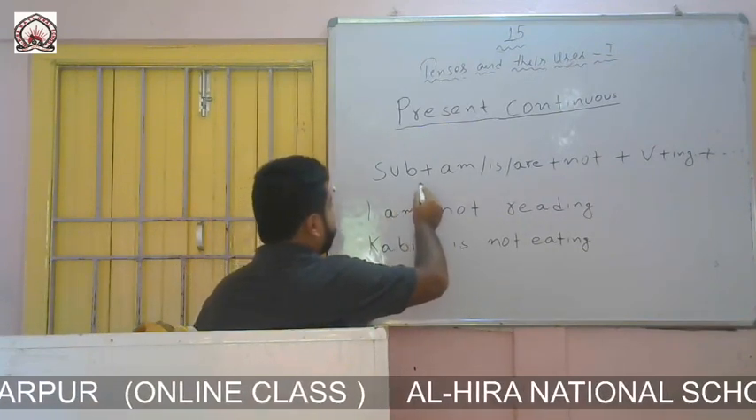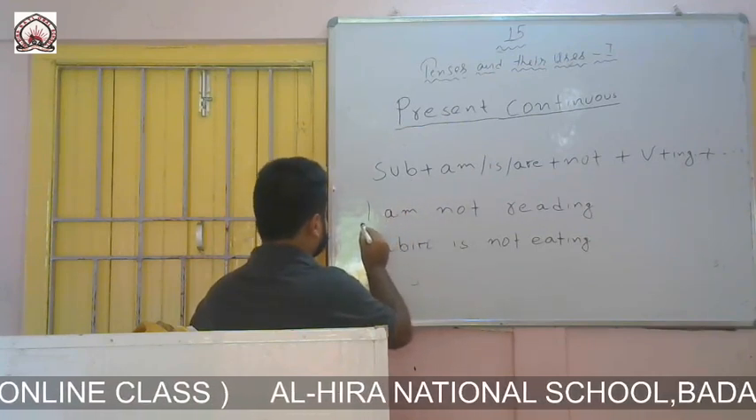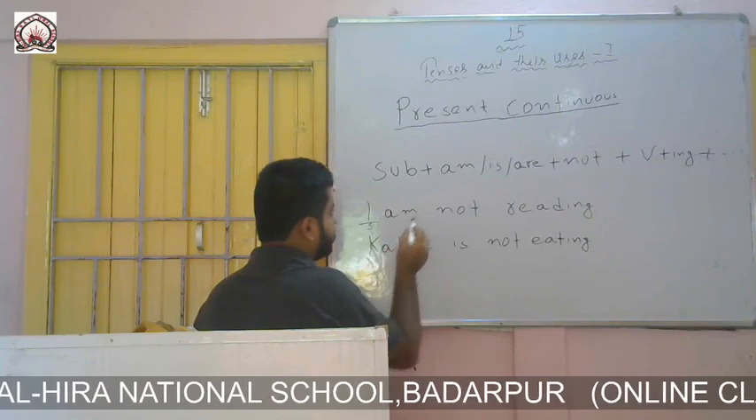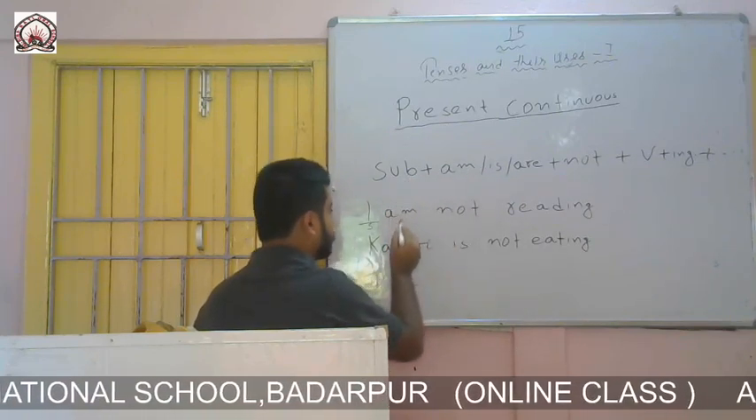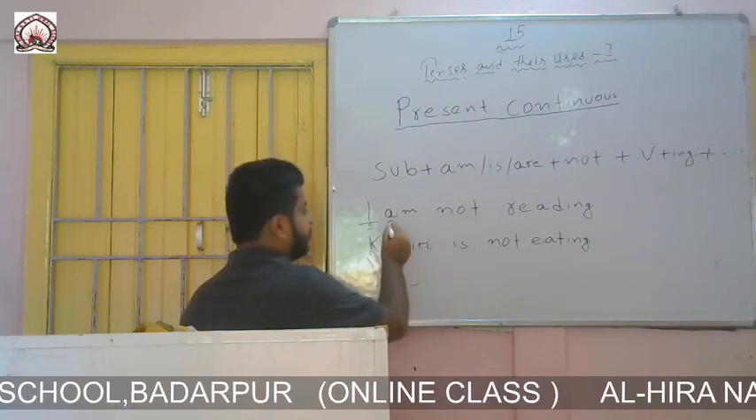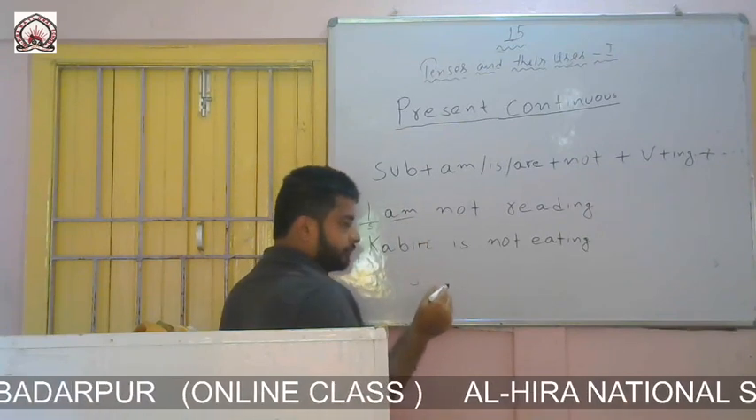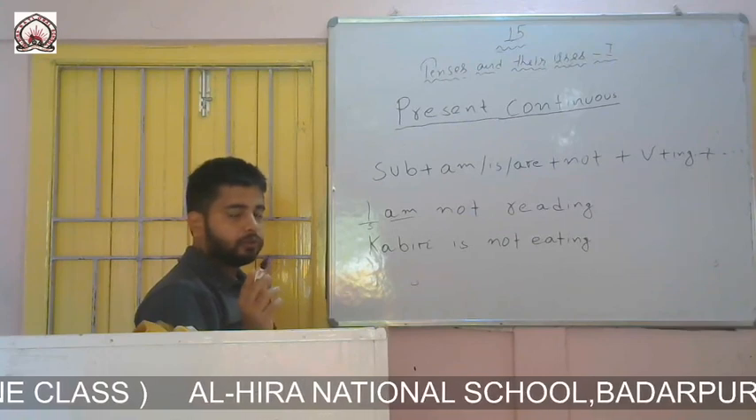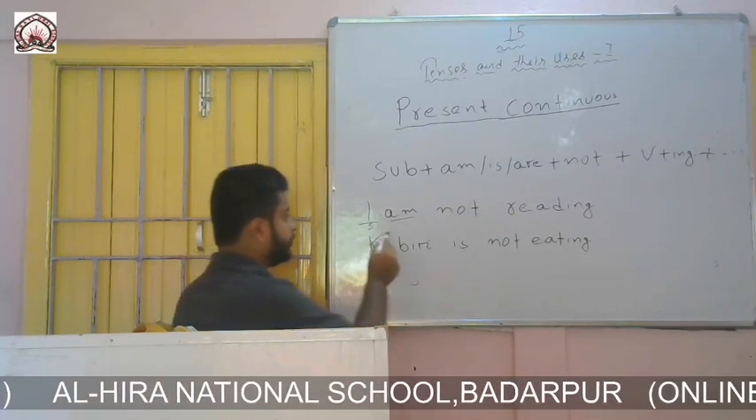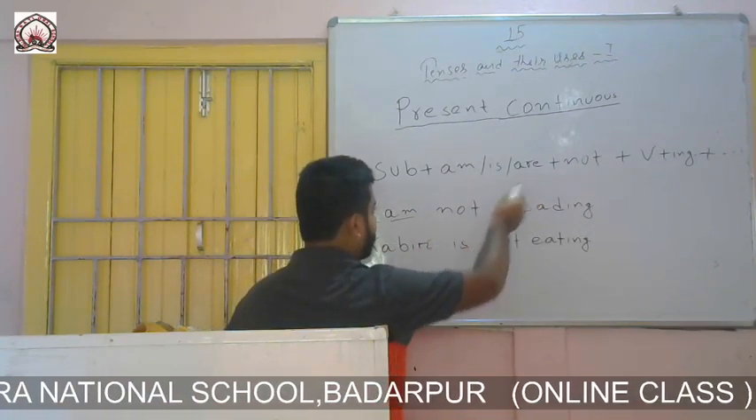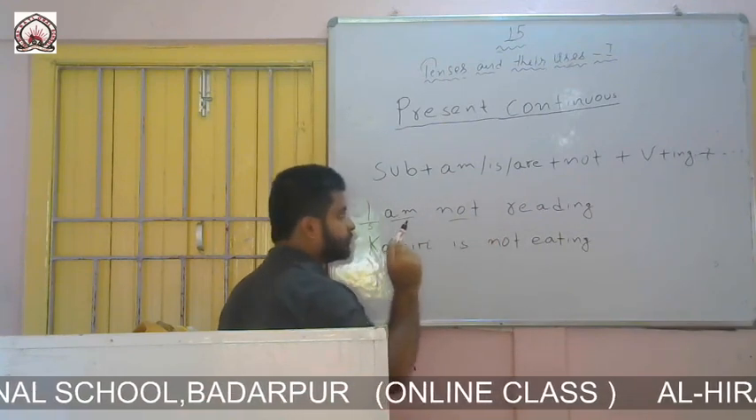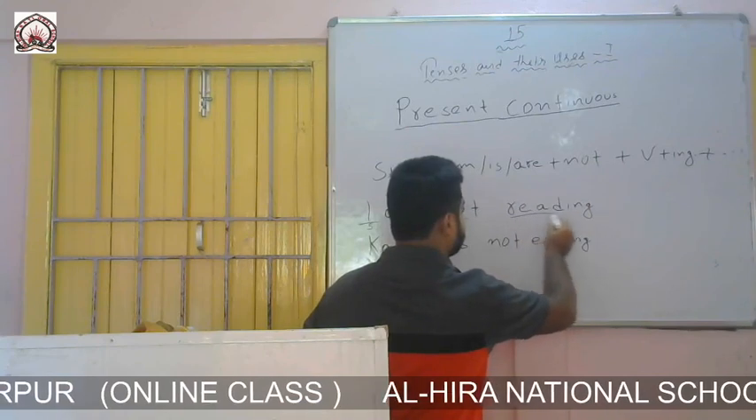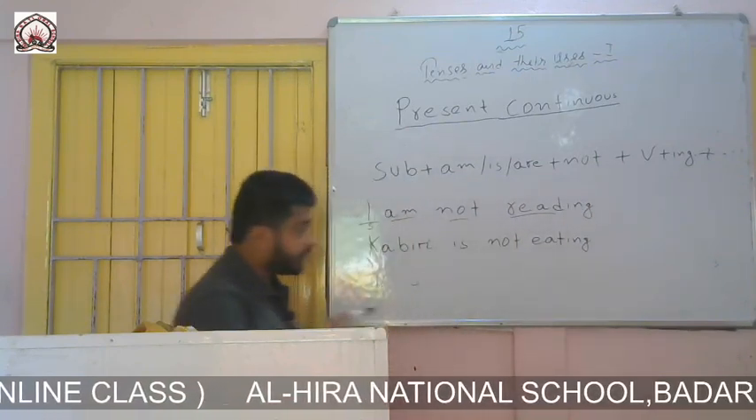So the formation says that there should be a subject at the beginning. Here I is my subject. Then the formation says to write am, is or are according to the subject. Here I have written am. I have told you earlier that if the subject is I, we should always write am with the subject. Then the formation says to write not, so I have written not. Then the formation says that after not we write a verb with ing. I have written the verb read with ing. I hope that you have understood the first example.